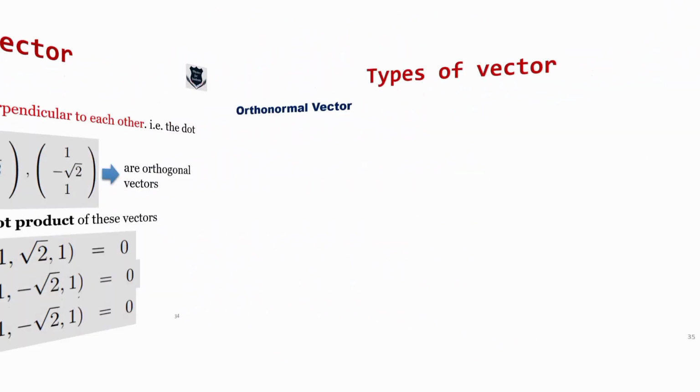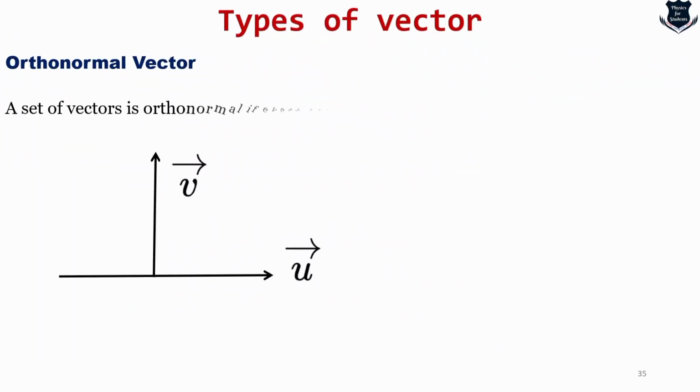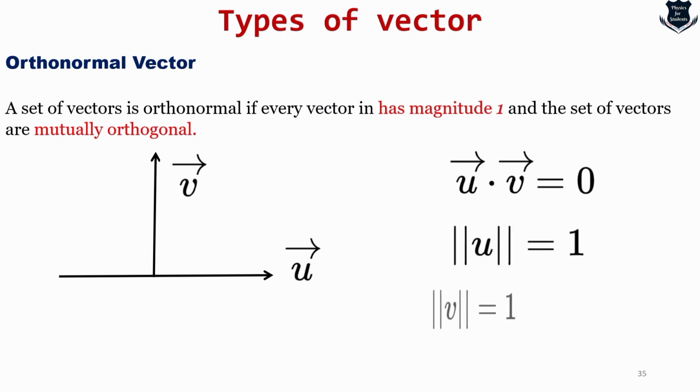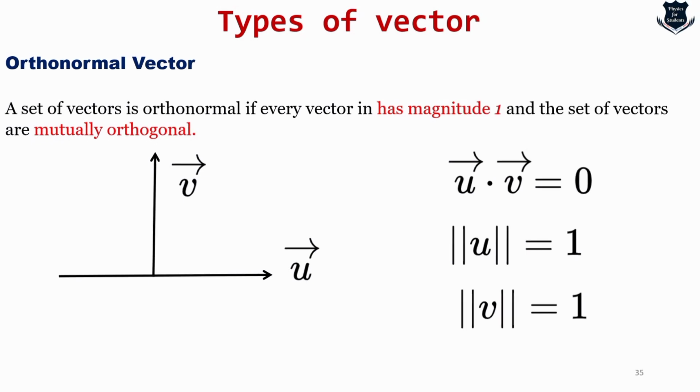However, there is another concept which is called an orthonormal vector. Orthonormal vector has two conditions. One is that it has a magnitude of 1, and they are mutually orthogonal, which means they should be at 90 degrees. So u dot v, if I take the dot product, it should be 0, and the magnitude of u should be 1 and the magnitude of v should be 1. So the difference is that orthogonal only needs to be perpendicular. Orthonormal has to be both perpendicular and have a magnitude of 1.